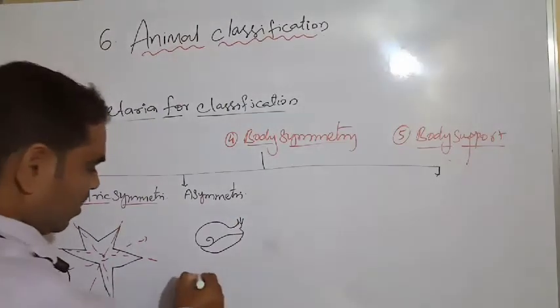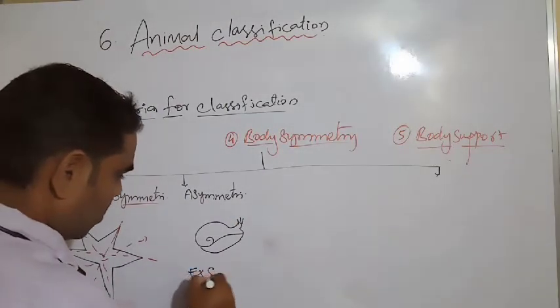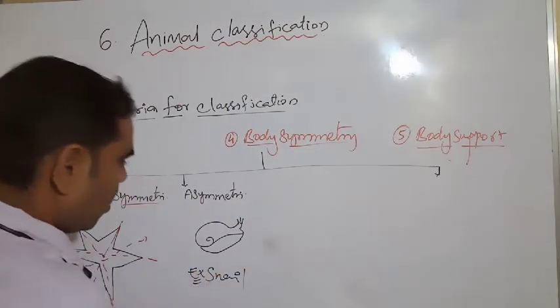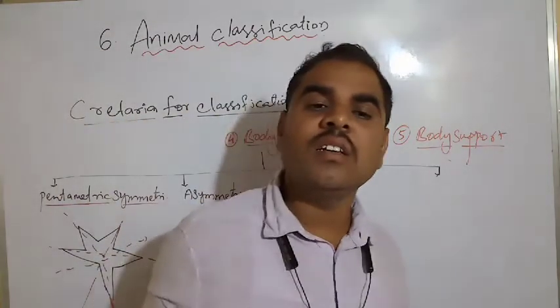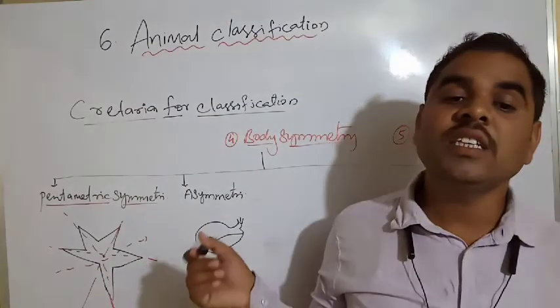Any example is a snail. If you cut it in any direction, symmetry will not occur. It is an asymmetry.